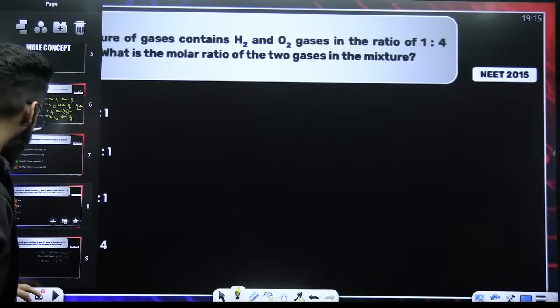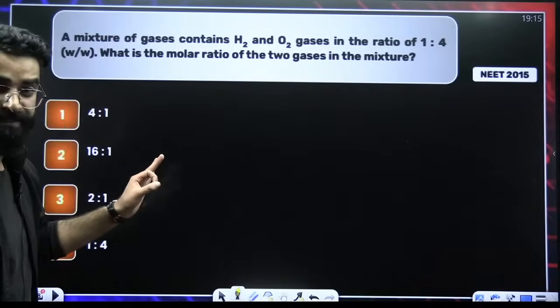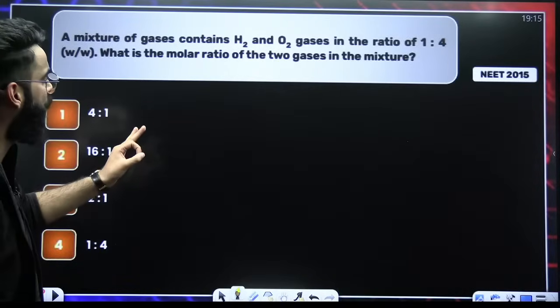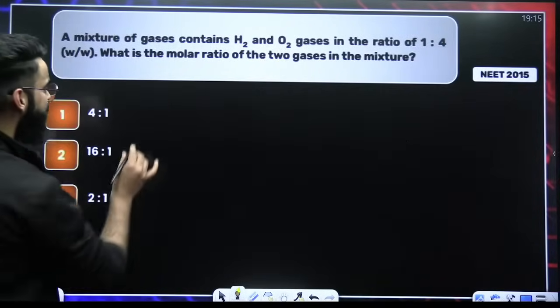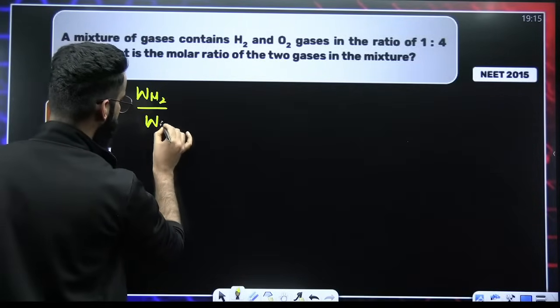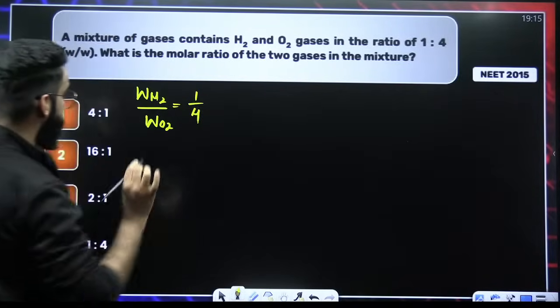Moving on to the next question. Look at this particular question, people, quickly. A mixture of gases contains H2 and O2 in the ratio of 1:4 weight by weight. So what does this statement mean? This statement means that mass of H2 divided by mass of O2 is nothing but 1/4. This is given to me.